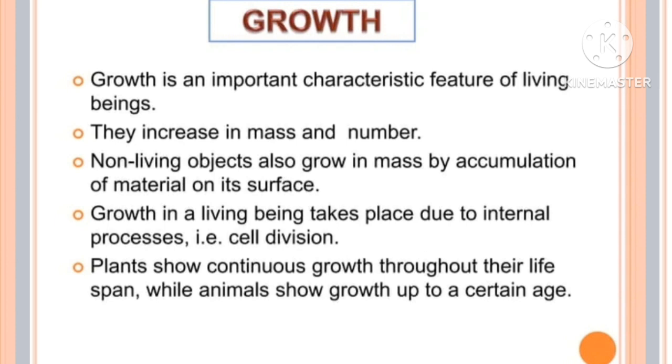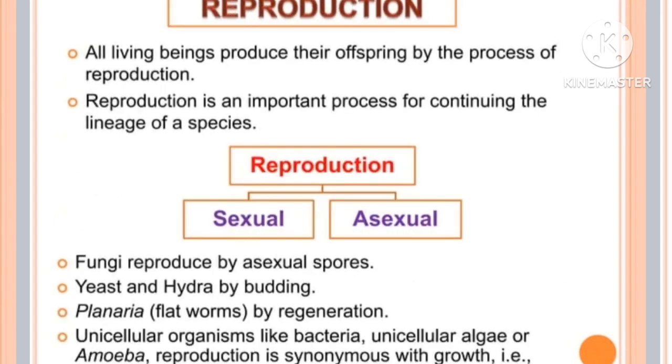Plants will show continuous growth throughout their lifespan, while animals will show growth up to a certain age. And what is meant by reproduction? It's an important process for continuing the lineage of a species. It is of two types, asexual reproduction and sexual reproduction. Asexual reproduction occurs by the formation of oospores or zoospores, whereas in sexual reproduction male and female gametes fuse together to form a zygote.